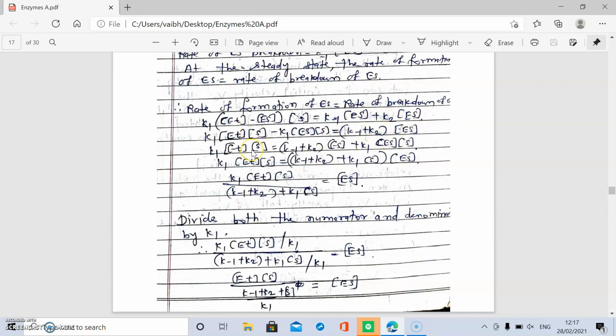Then further step, this minus sign at the right hand side becomes plus. Therefore K1 ET into substrate concentration is equal to K minus 1 plus K2 into substrate concentration plus K1 into ES concentration into substrate concentration.